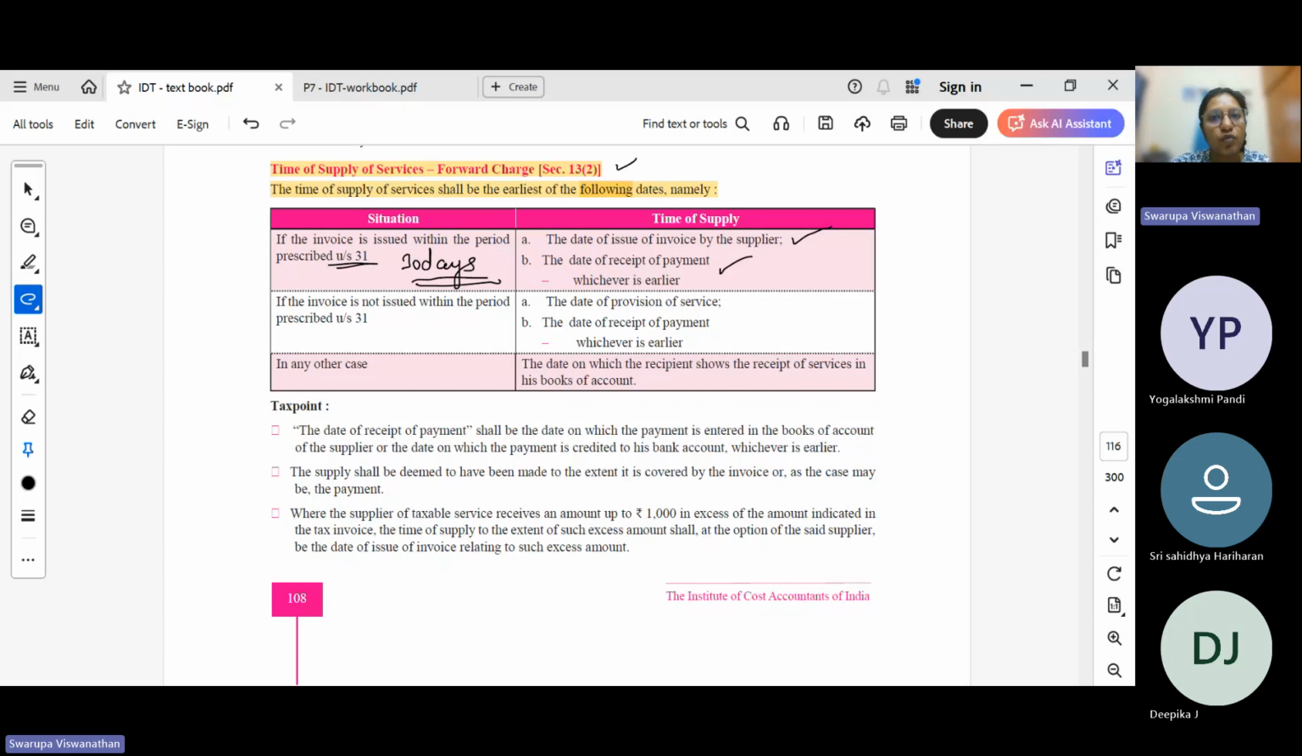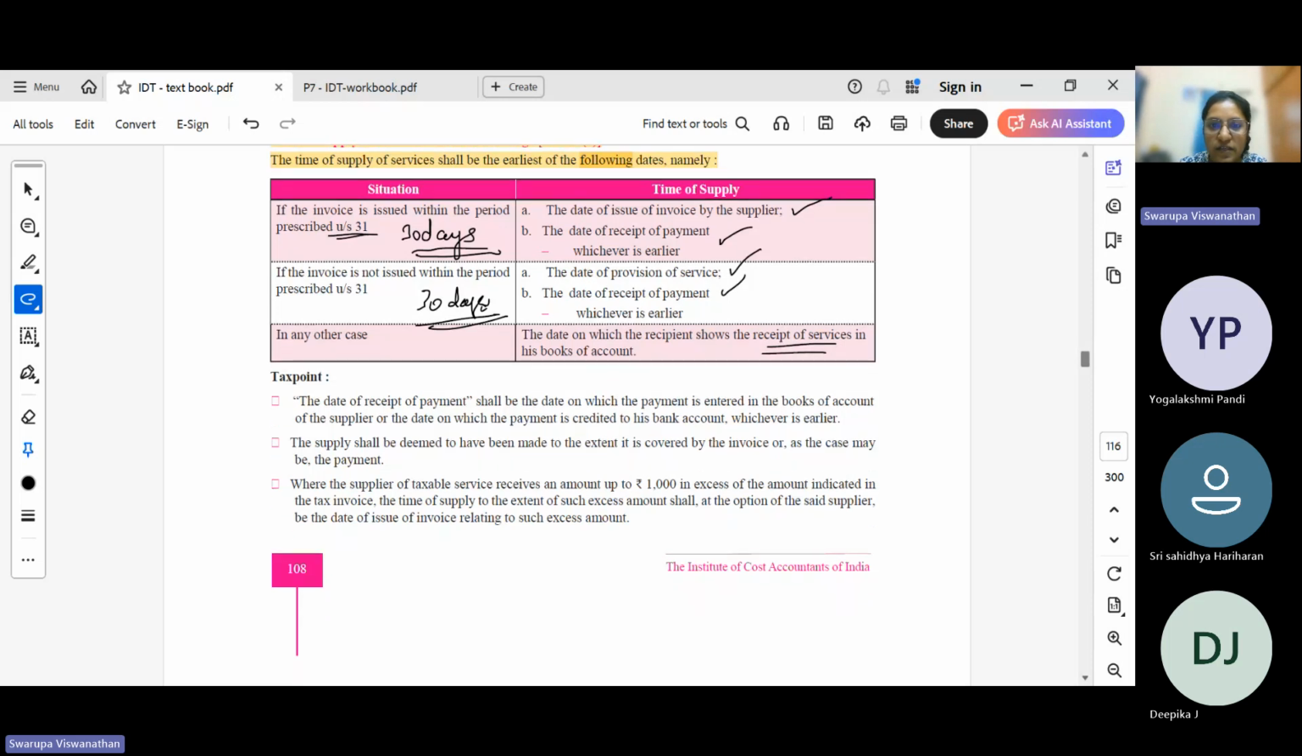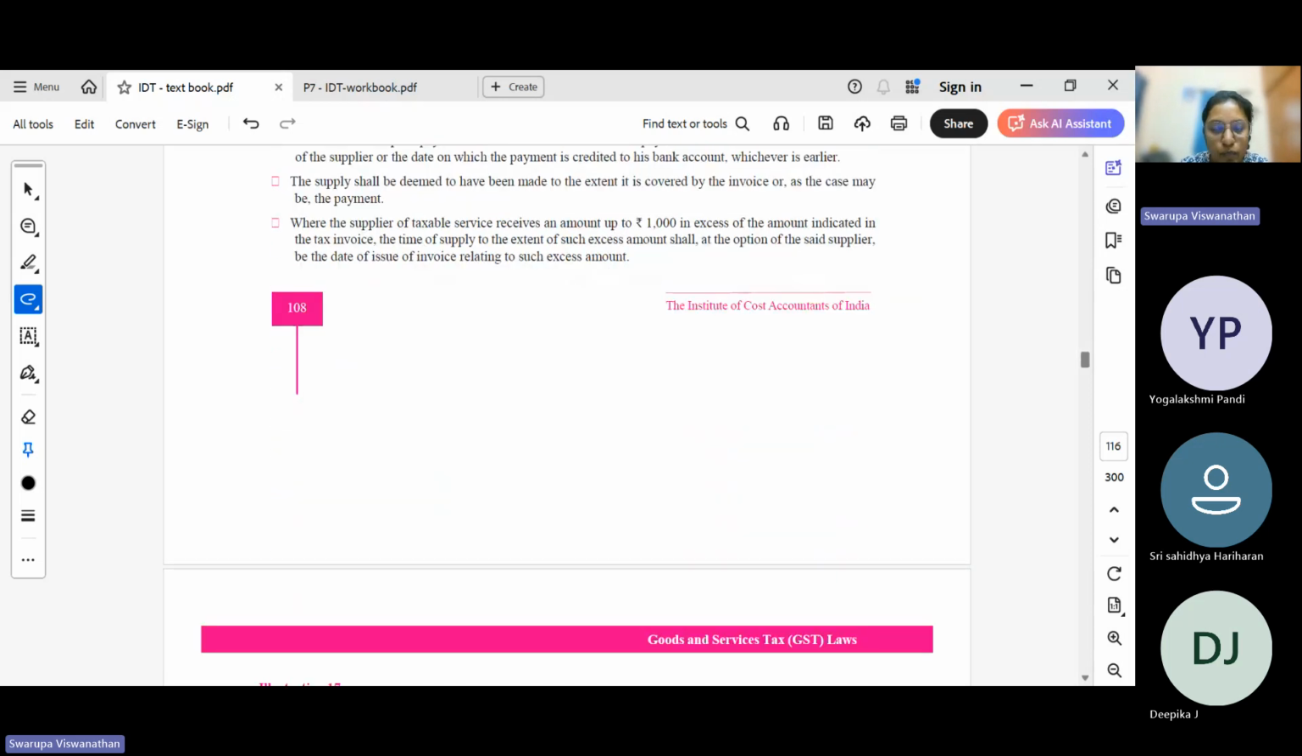In case of goods, it was invoice or the date of removal or date of delivery, whichever is earlier. In case of service, there is no movement, there is no actual delivery of goods to the recipient, and hence the second condition here is date of receipt of payment. If the invoice is not issued within 30 days from the date of completion, then it will be the date of providing the service. Okay, that 30 days benefit is gone. The date of providing the service or date of payment, whichever is earlier. Okay, in any other case, it is the date on which the recipient receives the services in the books of accounts, that the payment is received in the books of accounts.